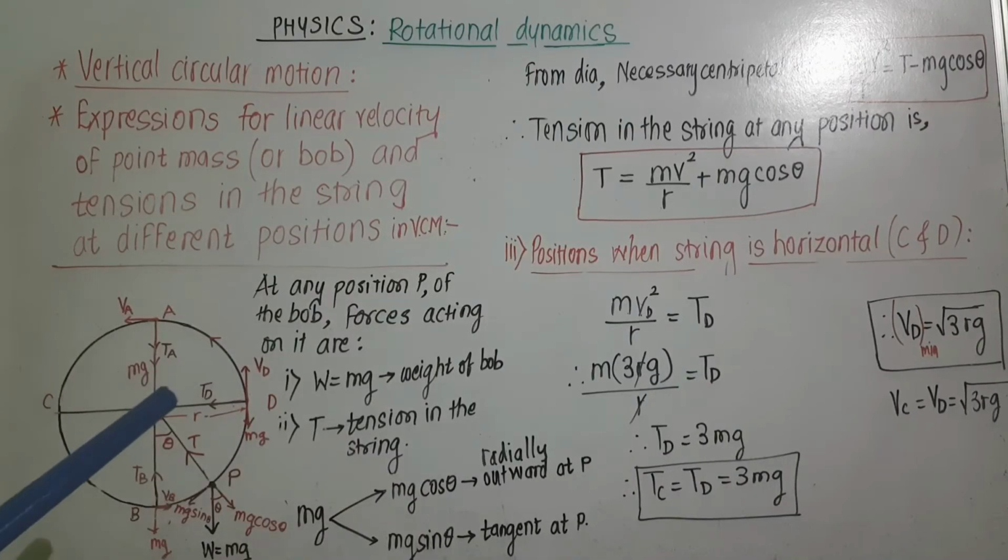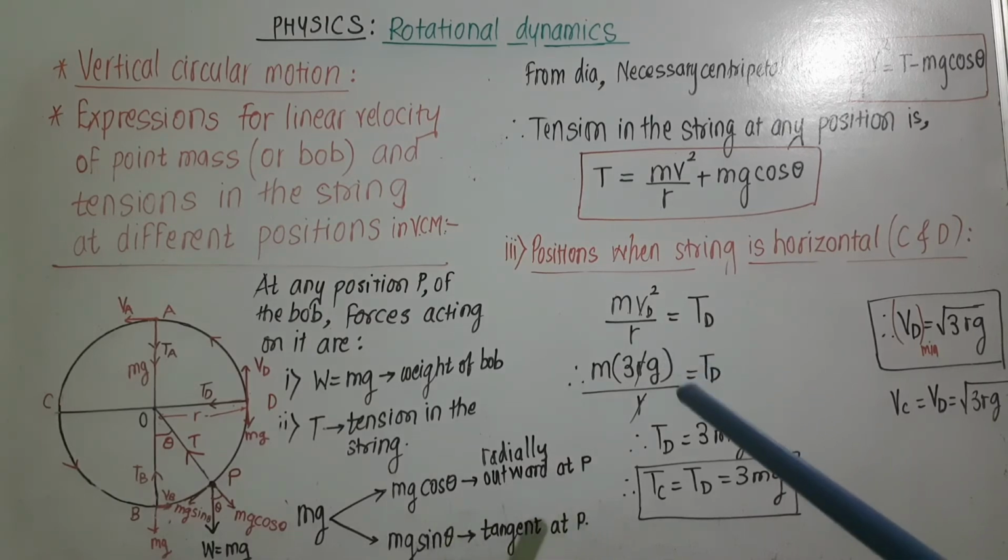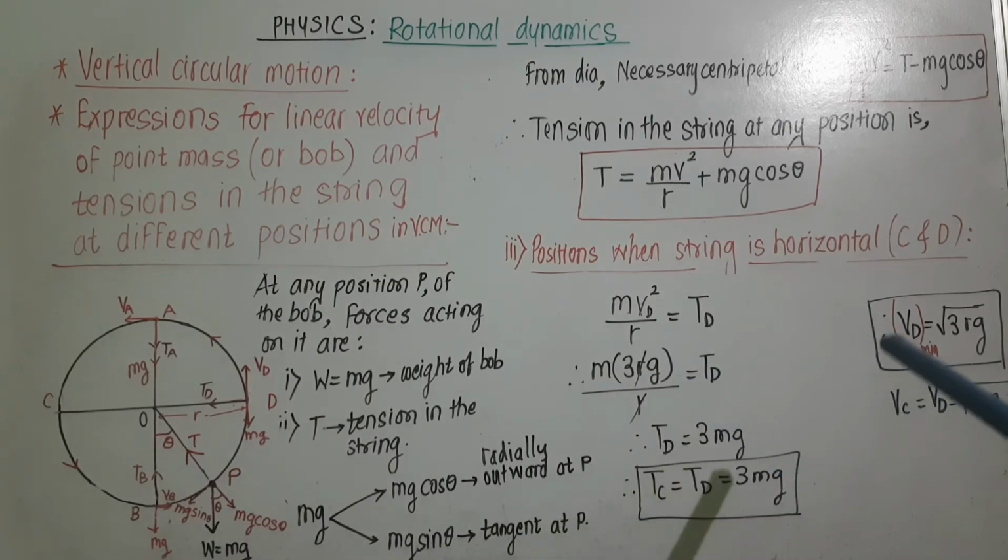When the object is at position D, that is the position when the string is exactly horizontal, at that time what happens? Tension in the string provides the necessary centripetal force for vertical circular motion of that particle. So we can write mvd square upon r is equal to td.